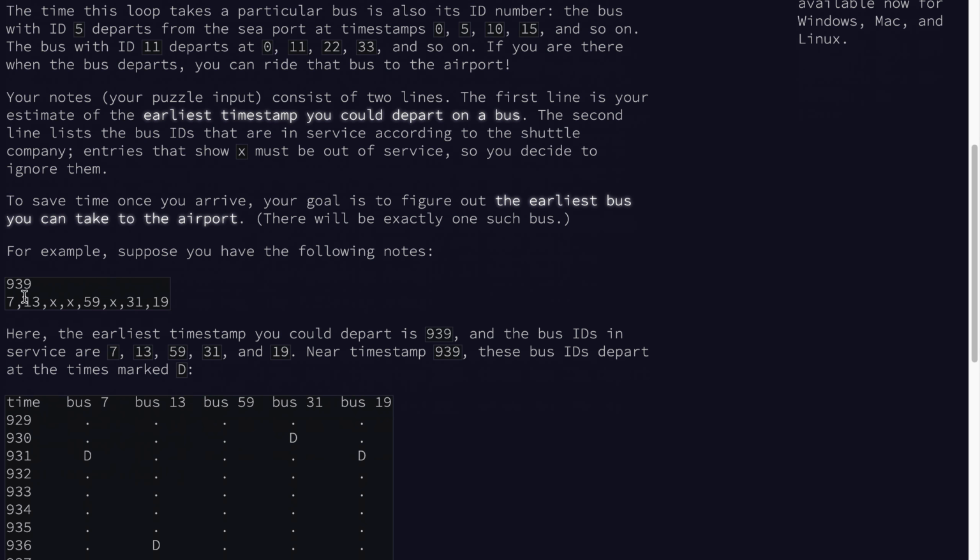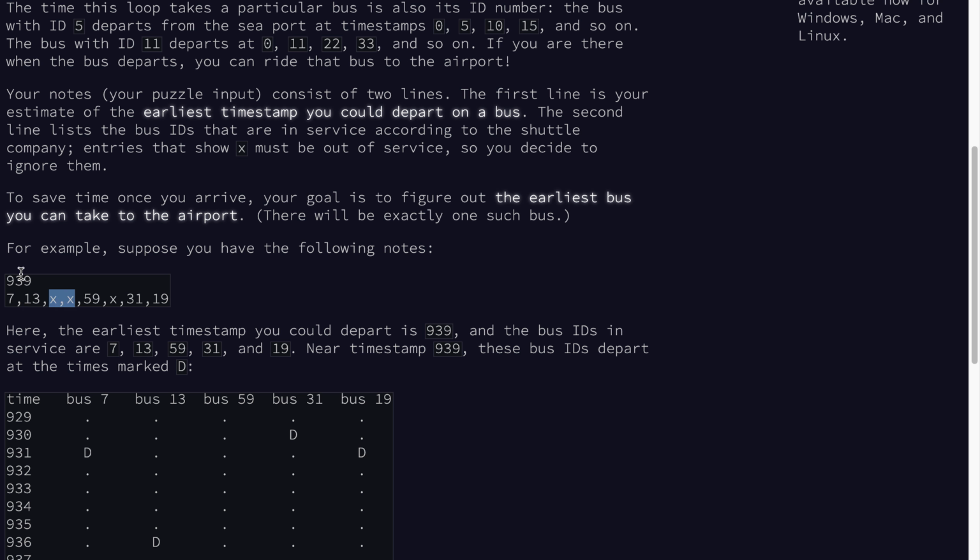So every 7 minutes, this first bus will arrive at the port. It then goes to the airport and makes other stops and then is back again in 7 more minutes. Similarly, this does 13-minute round trips. This one does 59. These X's are buses that are out of service, I guess.